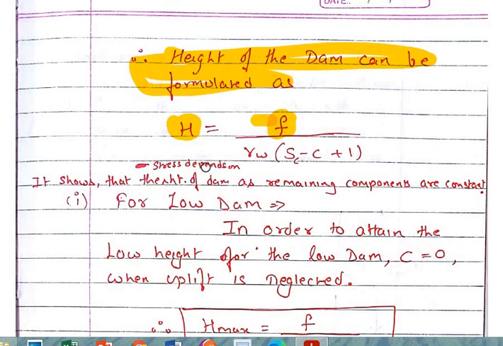So the stress is dependent on the height of the dam, as the remaining components are constant. All these components are constants.